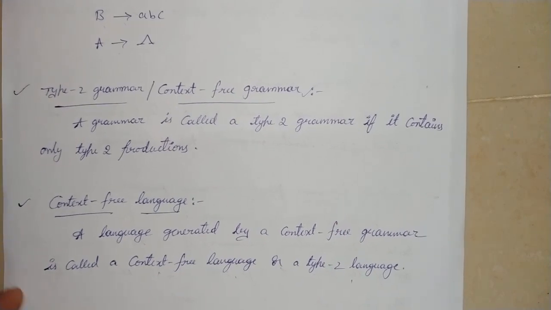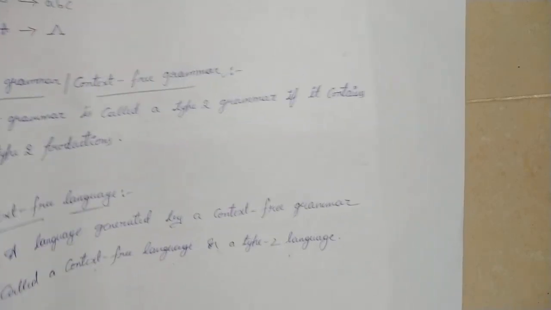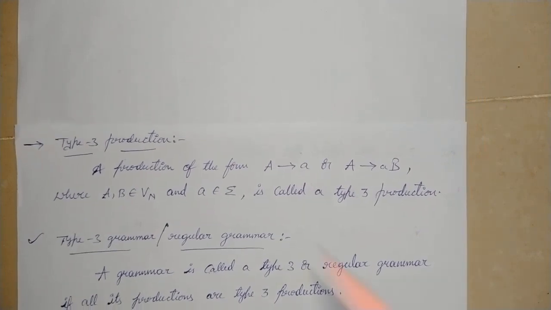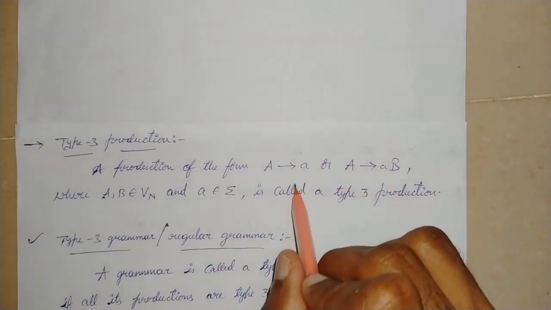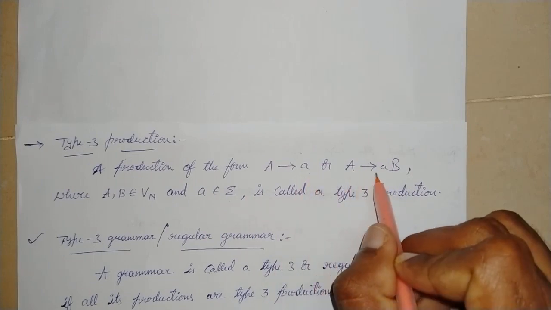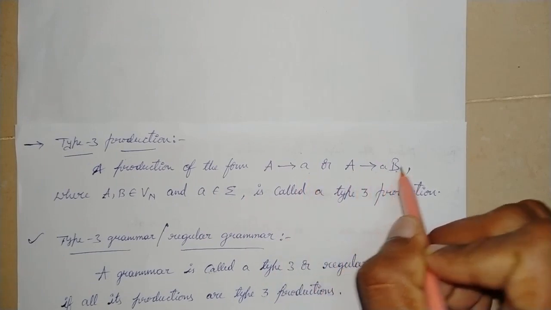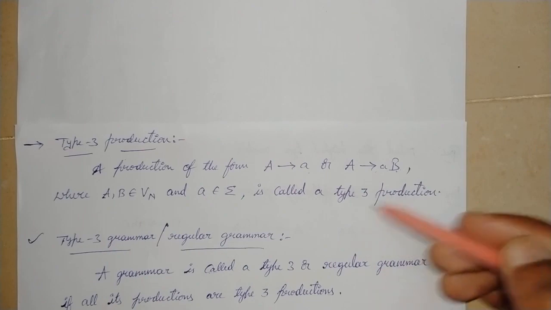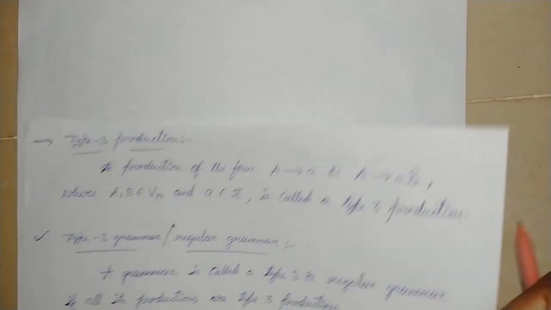Similarly, now we see the next definition, type 3 production. So, a production of the form A replaced by small a or A replaced by aB, where A and B are variables and small a is the terminal. This is called type 3 production.